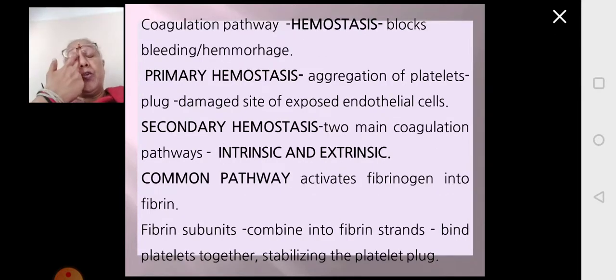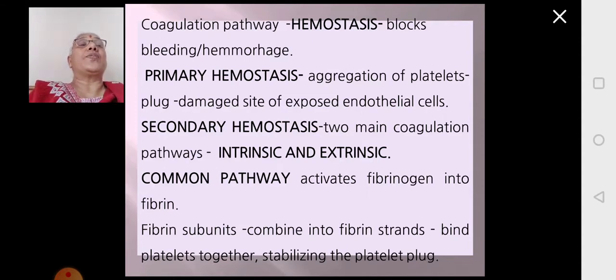So here you see the process of clotting of blood is called hemostasis. Hemostasis is the term which describes the process of clotting or coagulation to stop bleeding or hemorrhage. If you look at hemostasis, first thing that happens is the primary hemostasis.